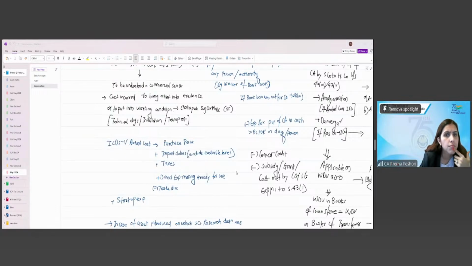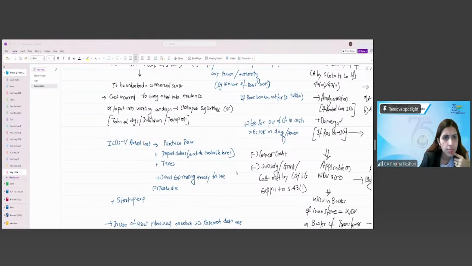Then assets acquired during the previous year: written down value is equal to the actual cost under section 43(1). Actual cost includes the cost to bring the asset into existence and putting the asset into working condition. Charlapalli Sugar Mills Supreme Court case.